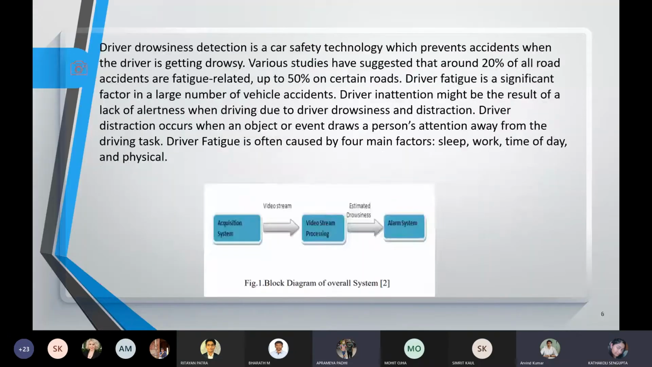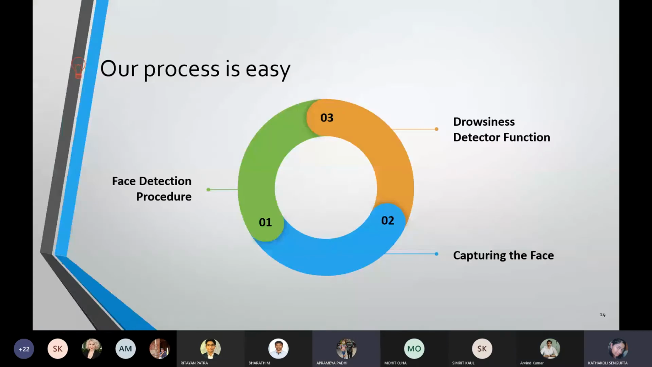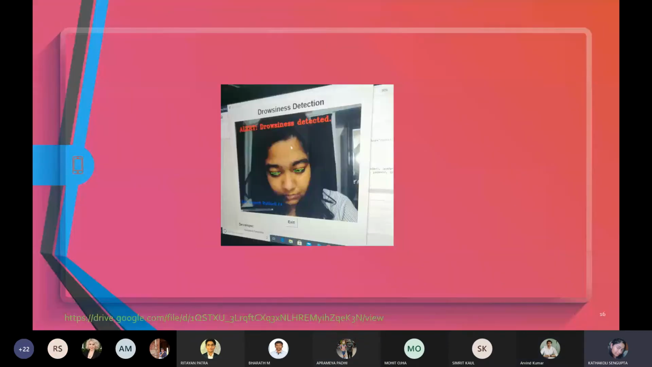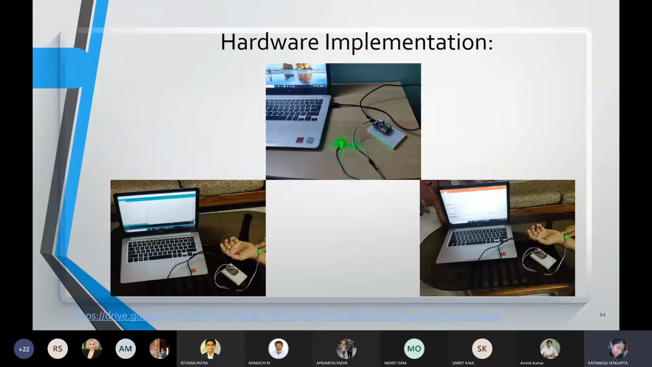Okay, sir. I had explained the eye drowsiness detection system using the aspect ratio calculation. And then Anchit explained this one. So Apramay will continue with the hardware implementation explanation.